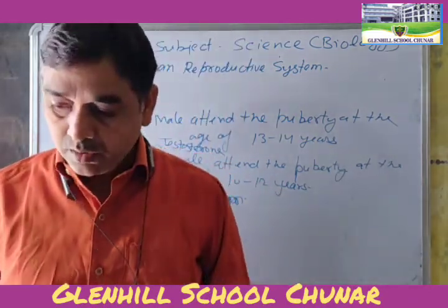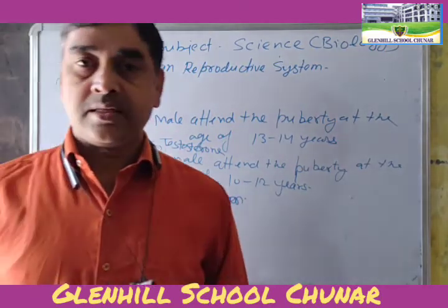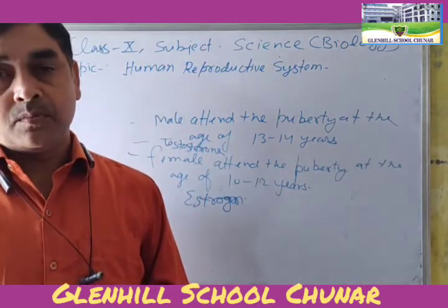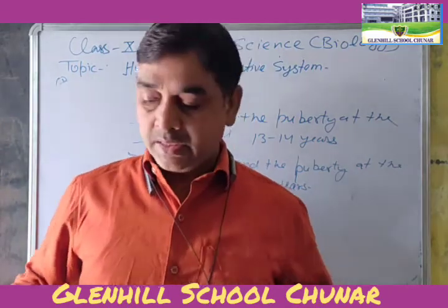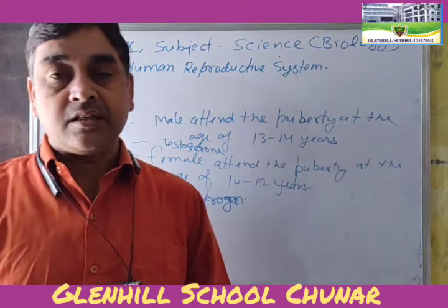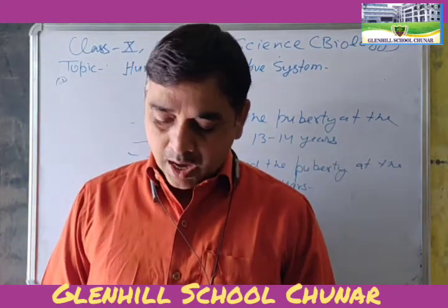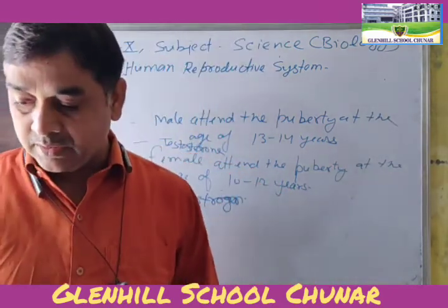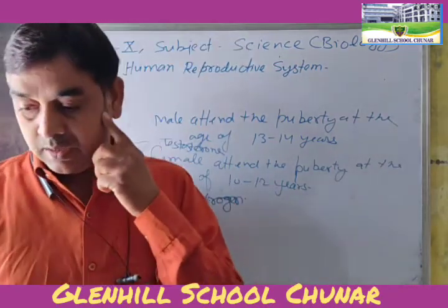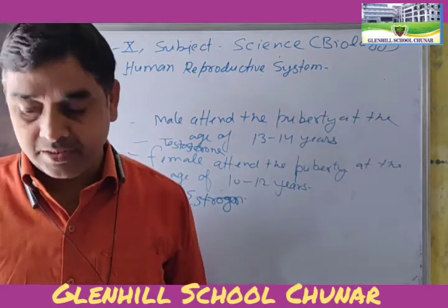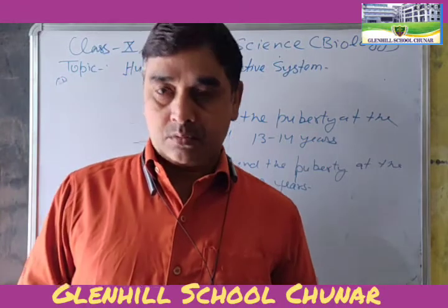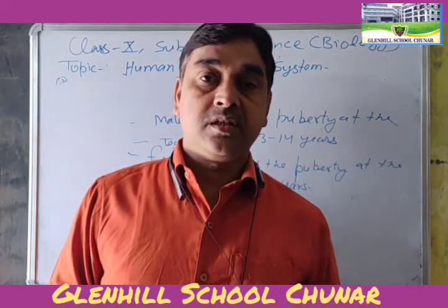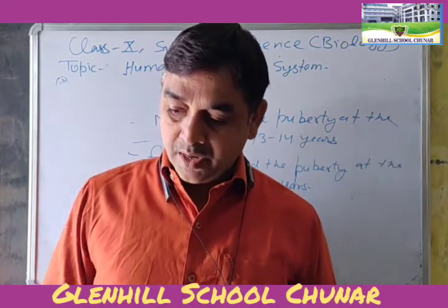And in the female, growth of the external genitalia, vulva, which is the sex part of the female, broadening of the pelvis region, and initiation of the menstrual cycle and ovulation, the release of the ovule from the ovary, which is called ovulation, and increase in subcutaneous fat at the thigh region, and growth of pubic hair and hair in the armpit are generally found at the puberty stage in the female. Okay, so the male gonad produces sperm.